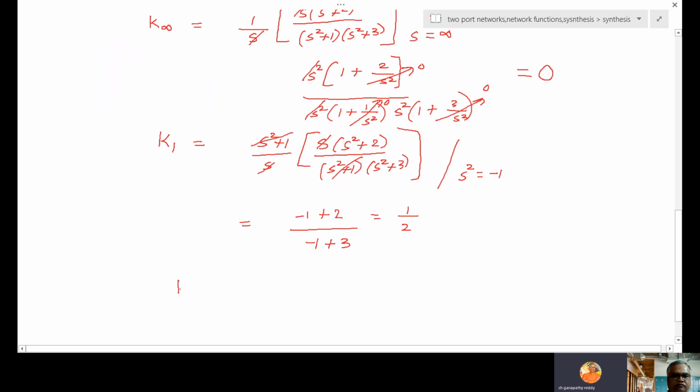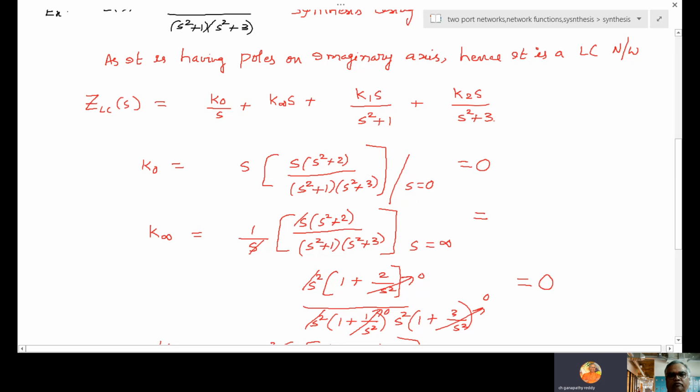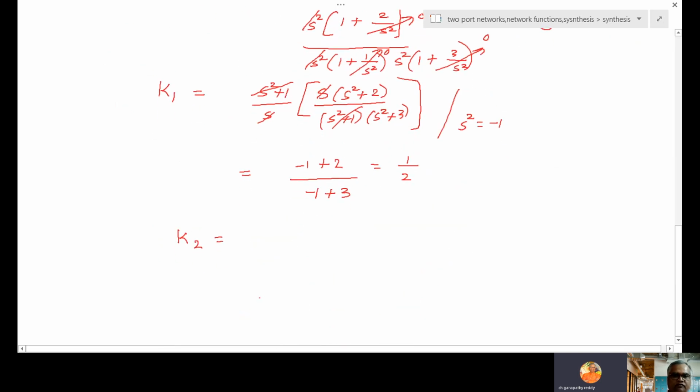Next to k2. To find k2, s square plus 3 by s, into s into s square plus 2 by s square plus 1, s square plus 3.